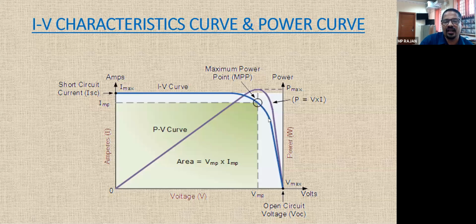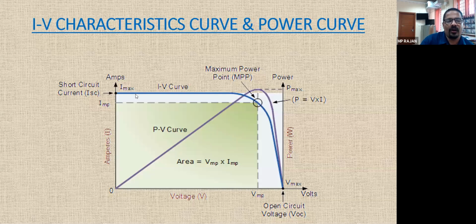We can trace this curve, and power, you all know, power is the product of voltage into current. We cannot get power at this point and at this point, because here the current is maximum and voltage is zero, and here the current is zero and voltage is maximum. One of the factors is zero, meaning the power is zero. So this is the power curve. You can see violet color. At this point power is zero, and at this point power is zero. Power lying between these two points is represented by the violet color.